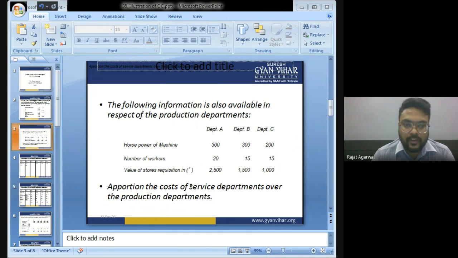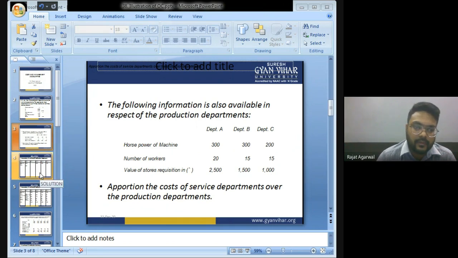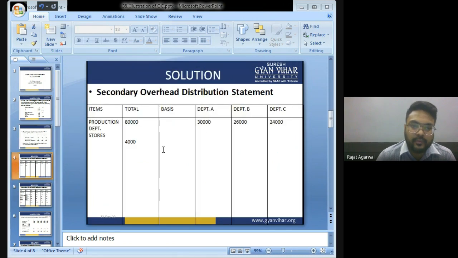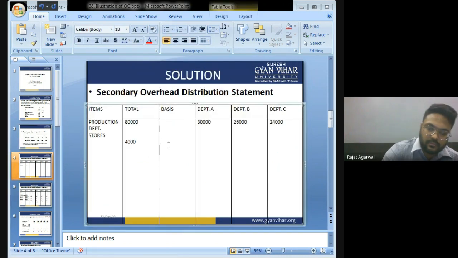Horsepower, number of workers or value of store requisition. But the expense of store will be distributed on the basis of value of store's requisition.